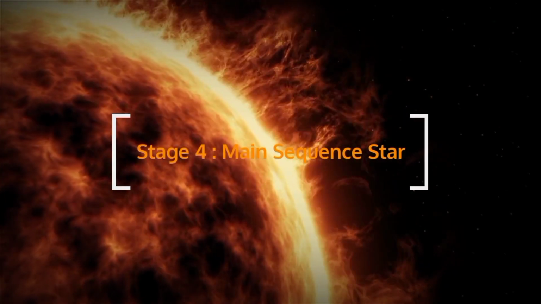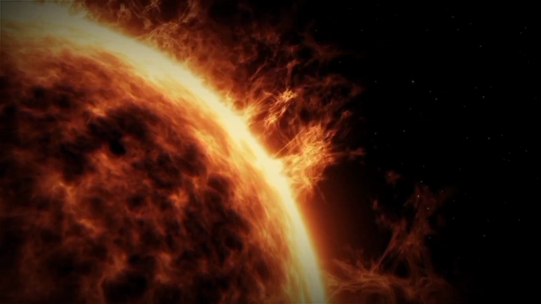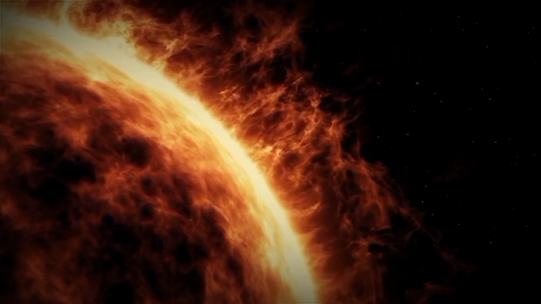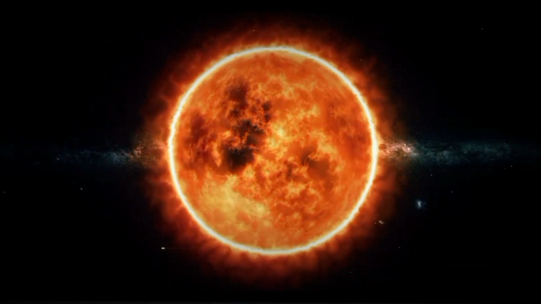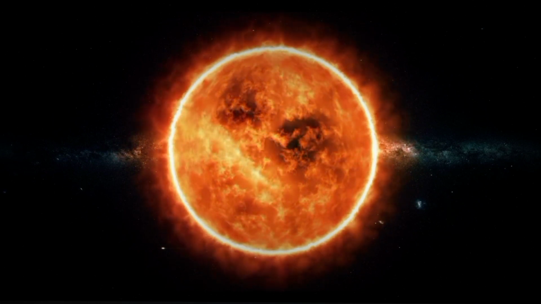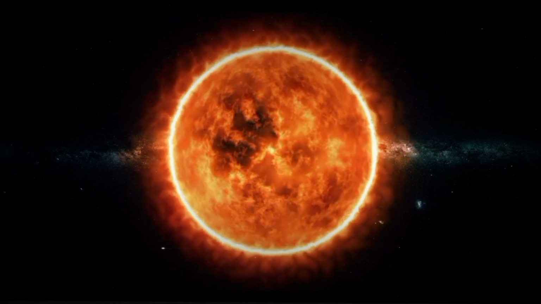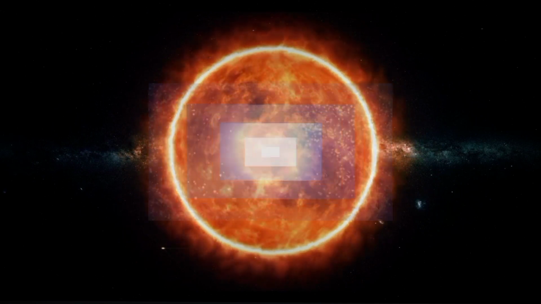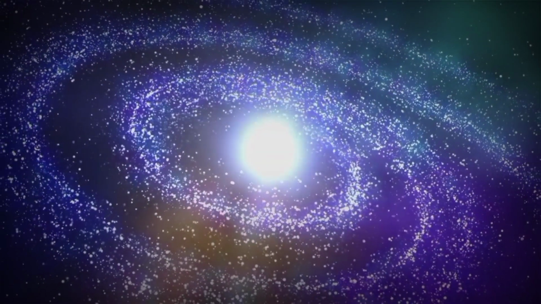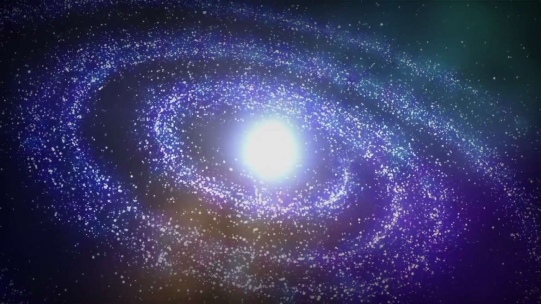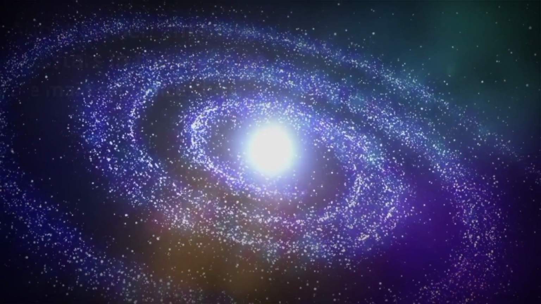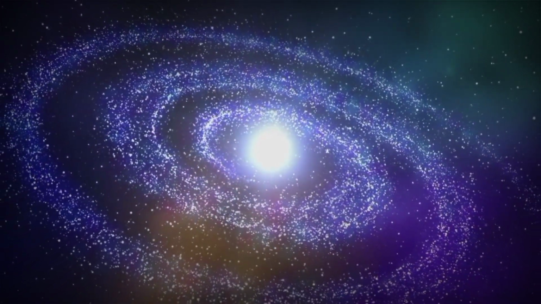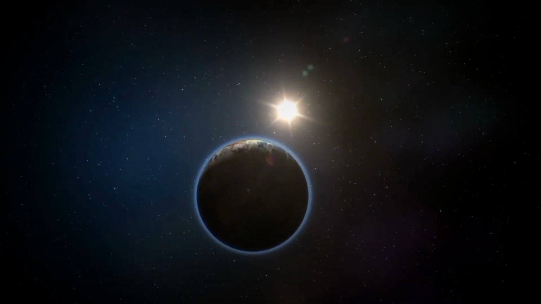If the body has sufficient mass, the collapsing gas and dust burn hotter, eventually reaching temperatures enough to fuse hydrogen into helium. The star turns on and becomes a main sequence star, powered by hydrogen fusion. Fusion produces an outward pressure that balances with the inward pressure caused by gravity, stabilizing the star. Main sequence stars fuse hydrogen atoms to form helium atoms in their cores. About 90% of the stars in the universe are main sequence stars. These stars can range from about 1/10 of the mass of the Sun to up to 200 times as massive. Our Sun is currently in its main sequence phase.